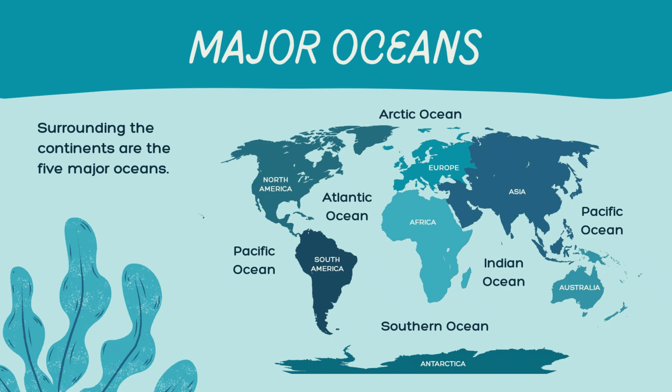Whenever we talk about oceans as a geography student, five names come into your mind, right? Pacific, Atlantic, Indian, Southern, and Arctic. But many times you are confused about which is the largest, which is the second largest, which is the third largest, which is the smallest, and so on. Yes, sometimes you get confused. Even I used to get confused, and then I memorized it with the help of an acronym. What is that acronym? Let's explore that.